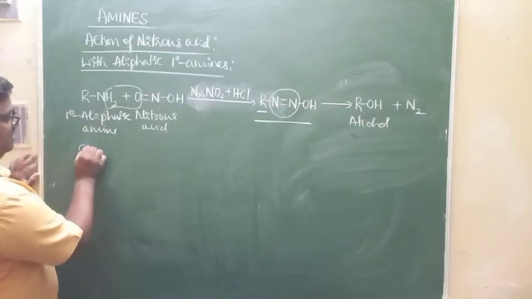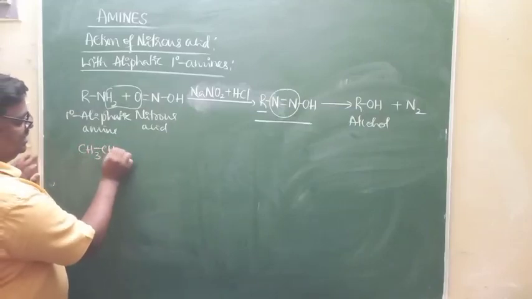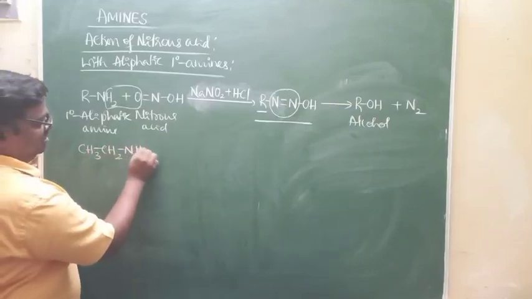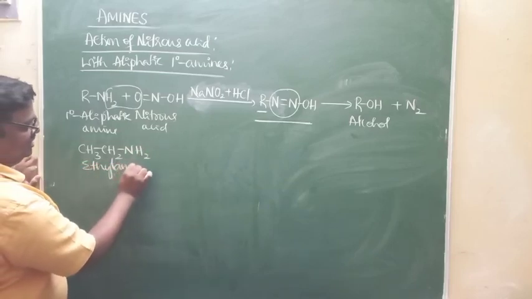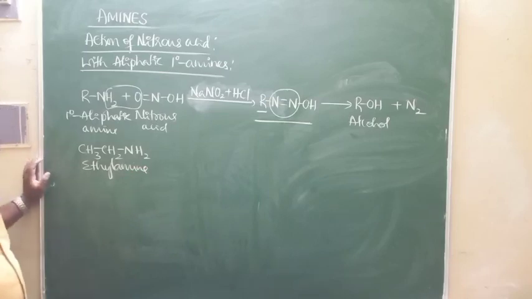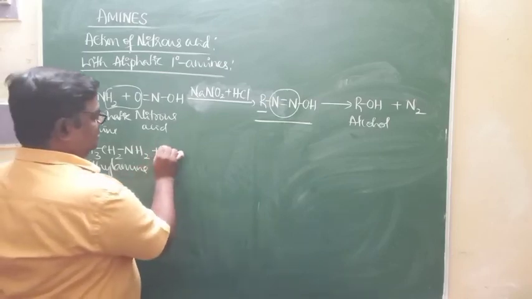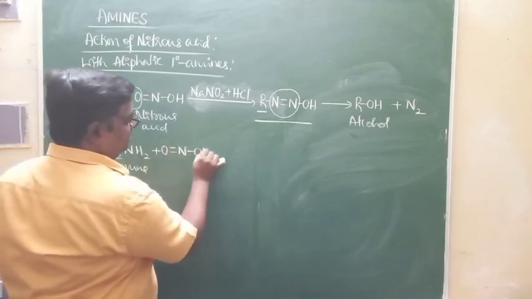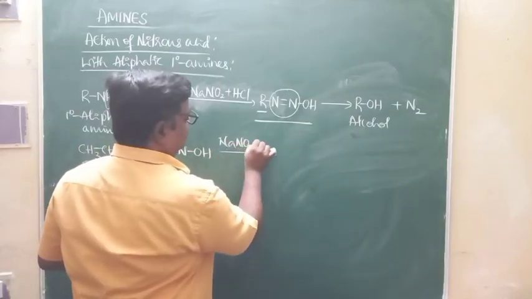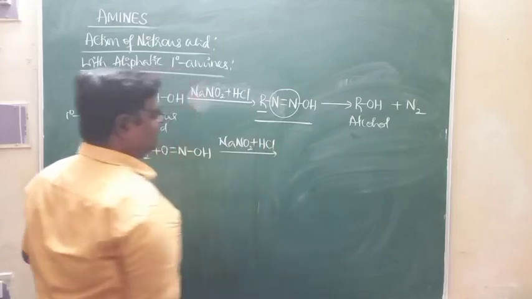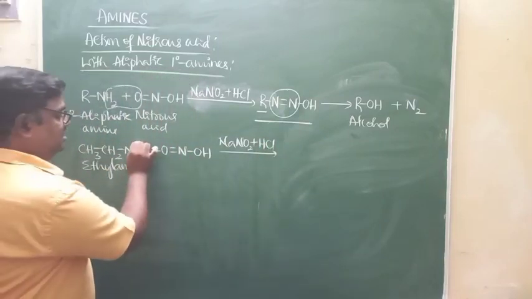For example, if I take ethylamine, one of the primary aliphatic amines, that reacts with nitrous acid. Above the arrow mark, you must write sodium nitrite in hydrochloric acid at low temperature.